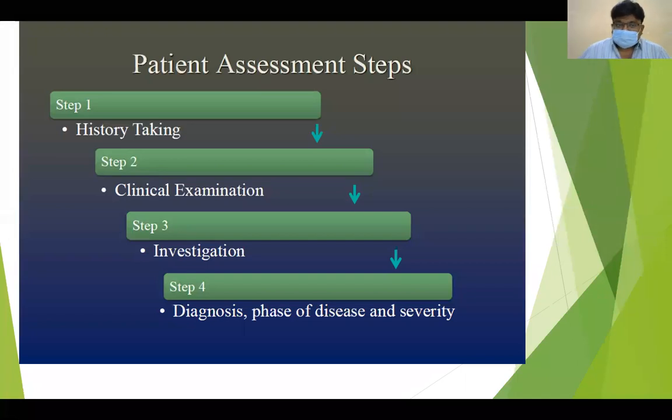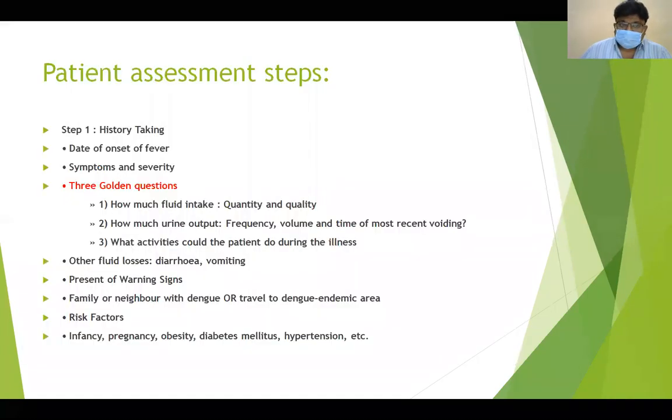So how to assess? There will be 4 steps. First is history taking. I've told you, take the history of fever, history of associated features, history of bleeding manifestation. Clinical examination, we should assess in general his mental status, hemodynamic status, and on clinical examination we can find tender hepatomegaly and bleeding manifestations as well.